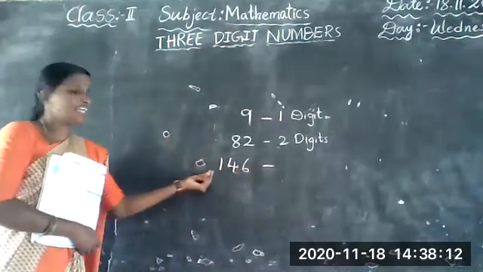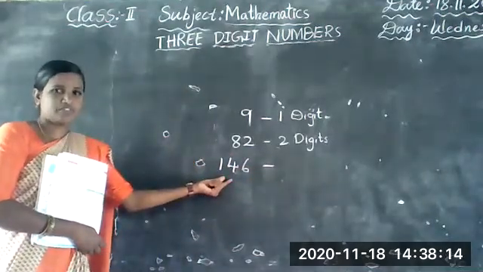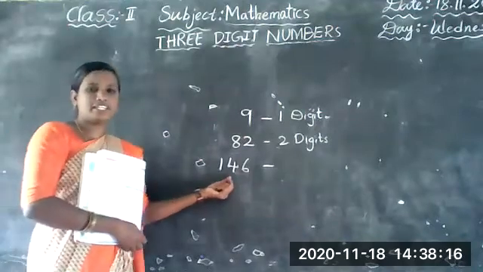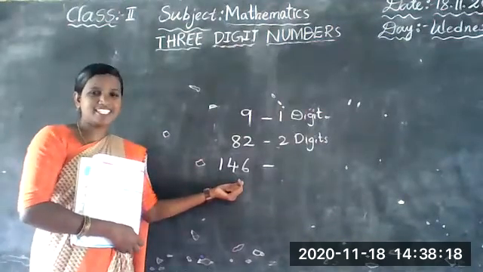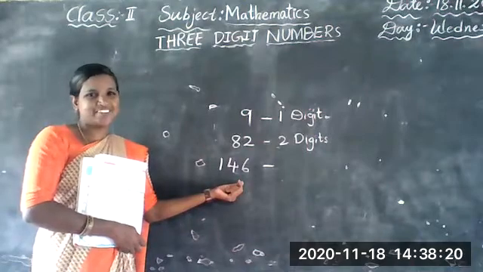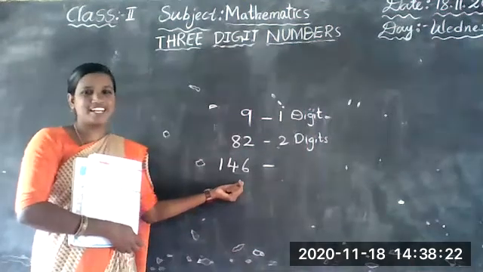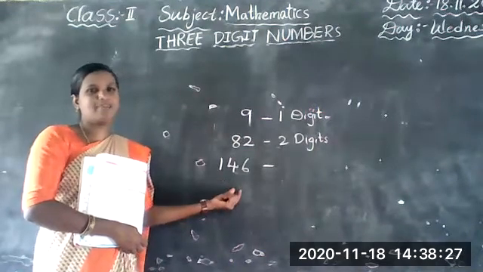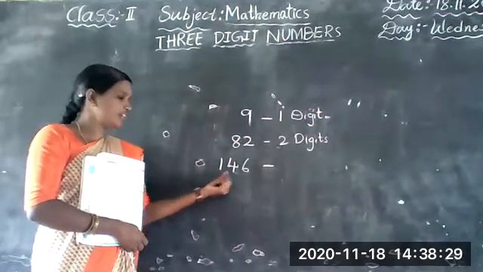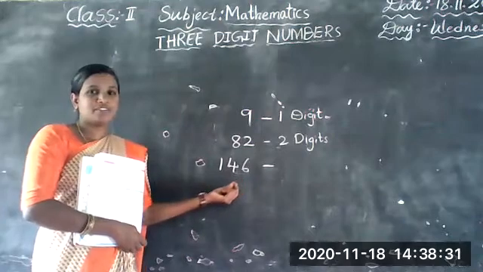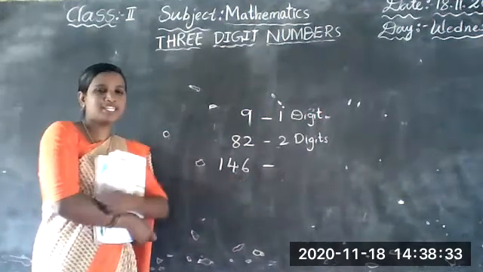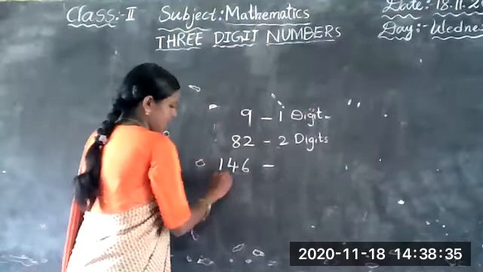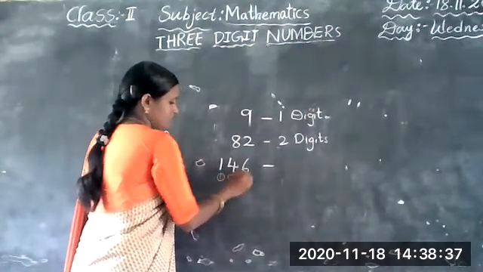See, 146. What is this number? 146. How many digits are there? Very good. You understood digits. Why? Because when I ask a question, you say the answer immediately. So 1, 4, 6. How many digits are there? 1, 2, 3. Very good.